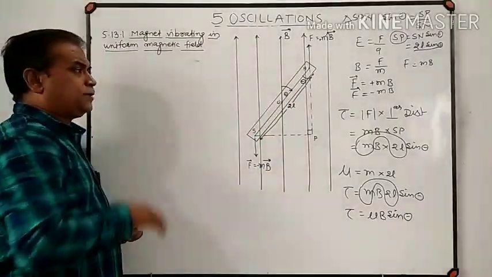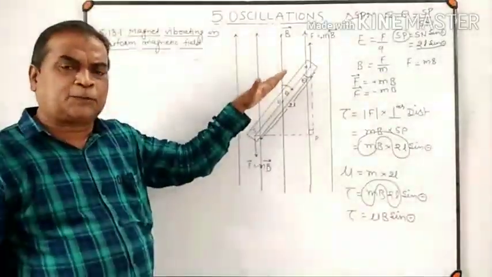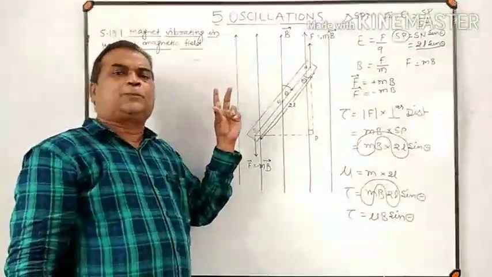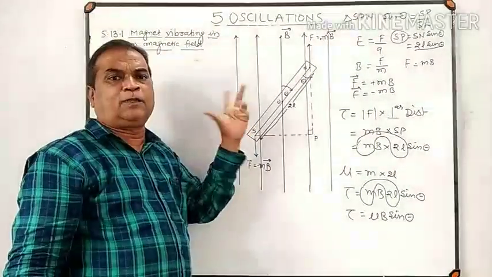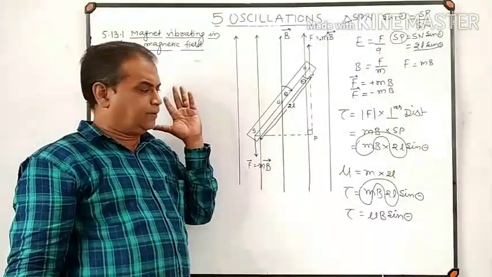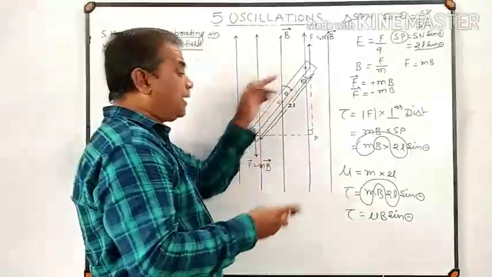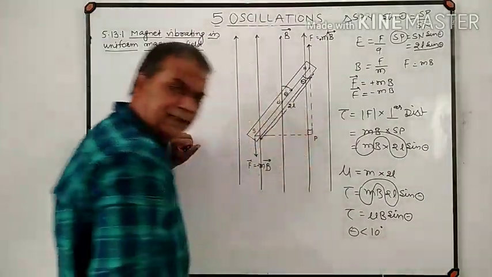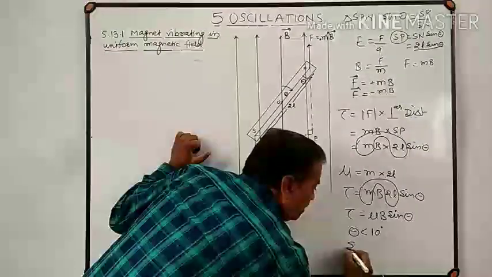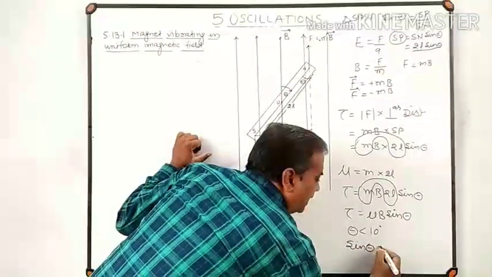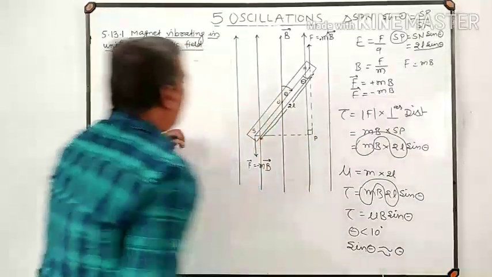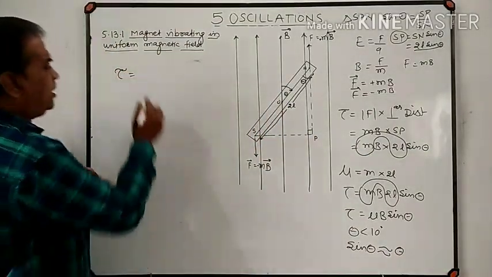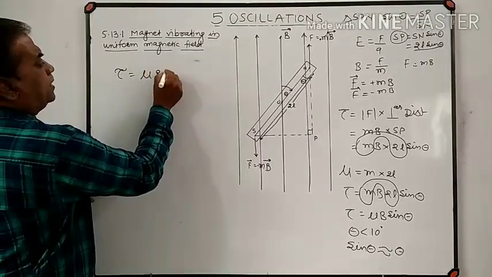Remember, we have to prove that when a magnet is suspended freely in a uniform magnetic field, and it is given a small angular displacement, then only it will perform simple harmonic motion. This means the angular displacement theta is very small, less than 10 degrees. Then sine of theta can be replaced by the angle itself, and the torque acting on a bar magnet now becomes mu B into theta.